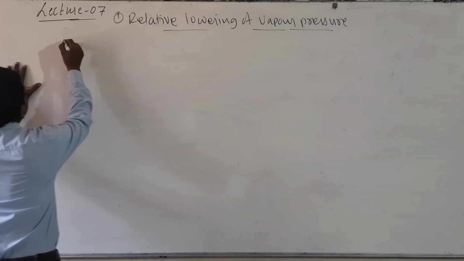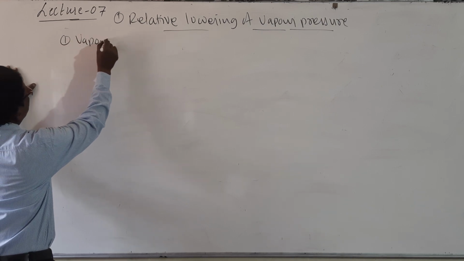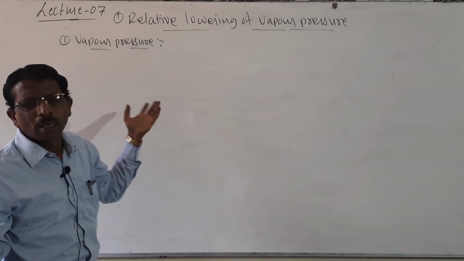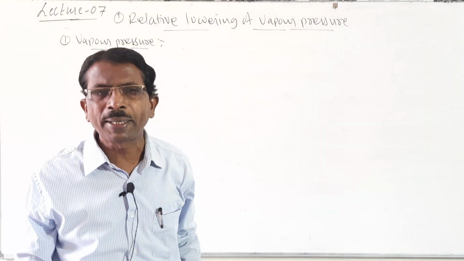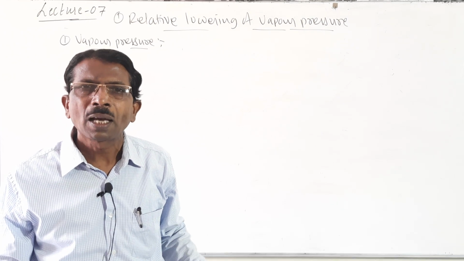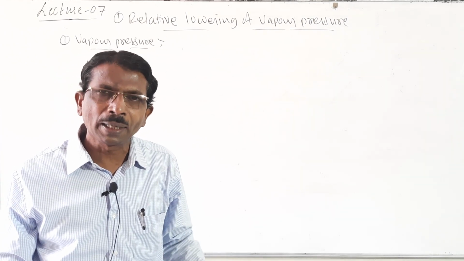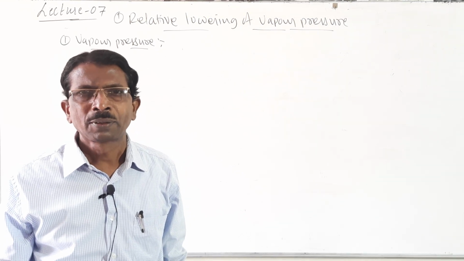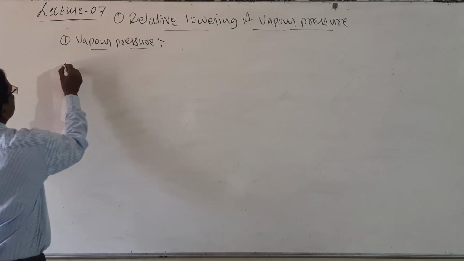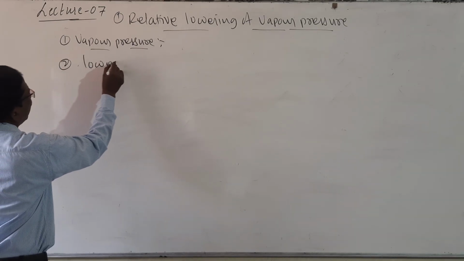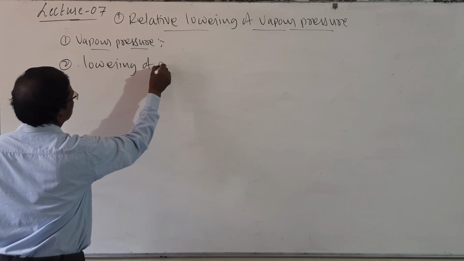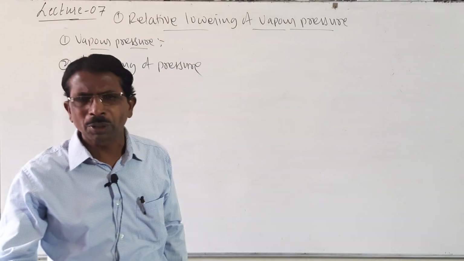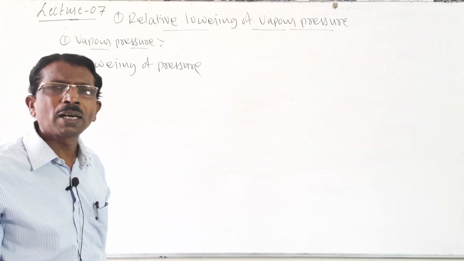So you know, what is vapor pressure? As we already studied vapor pressure in the last unit, the pressure exerted by the vapor above the surface of the liquid, in equilibrium with that liquid, is called vapor pressure. Then the new term comes, lowering of vapor pressure. So what is lowering of vapor pressure?